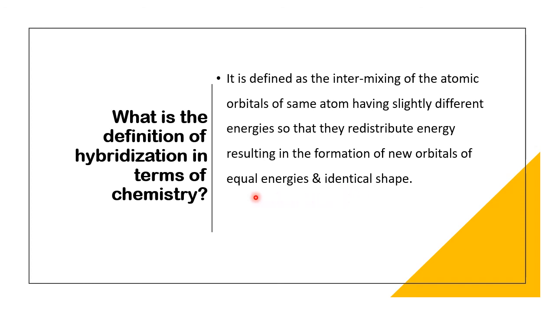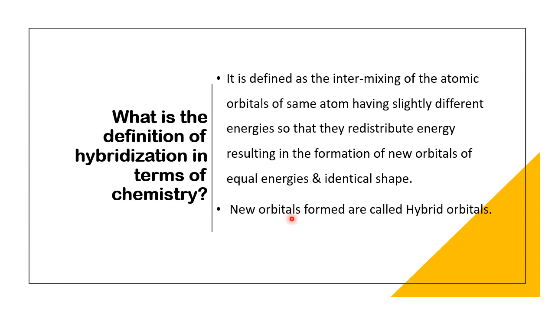This is the most important phrase of this definition. Okay, one important phrase is what? Intermixing. Then next what? Equal energies and identical shape. So once they mix and form new orbitals, these new orbitals have the same energy and the same shape.